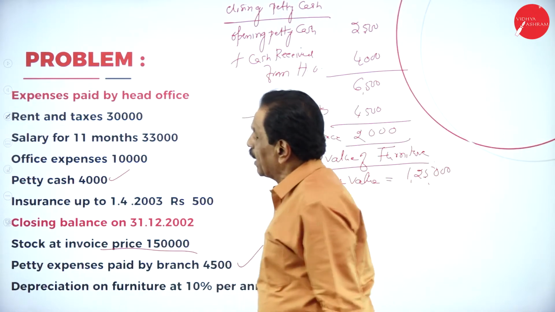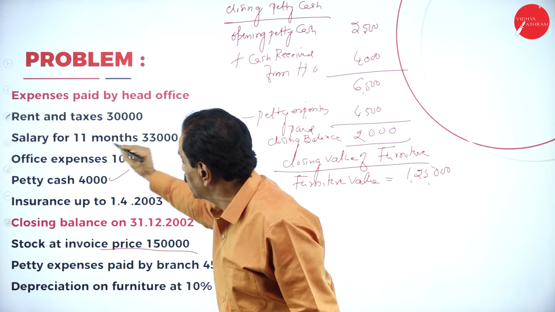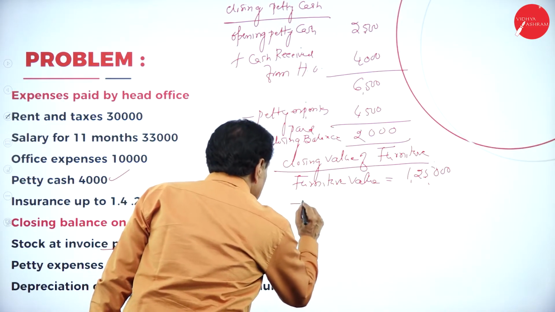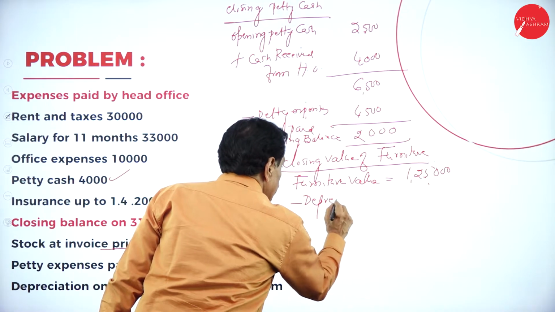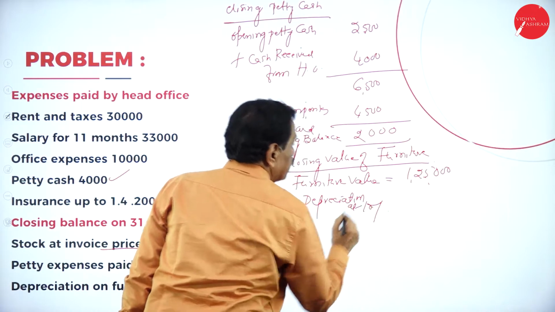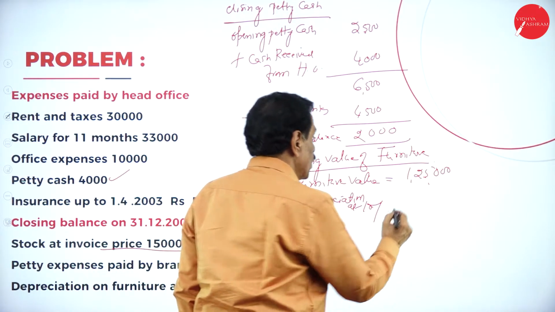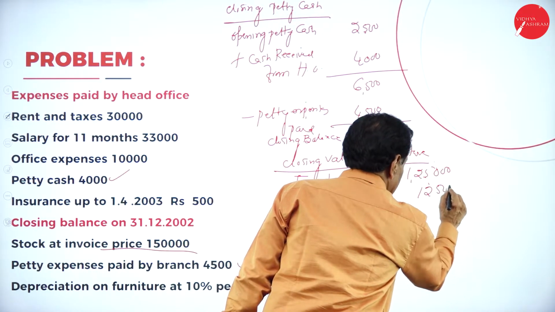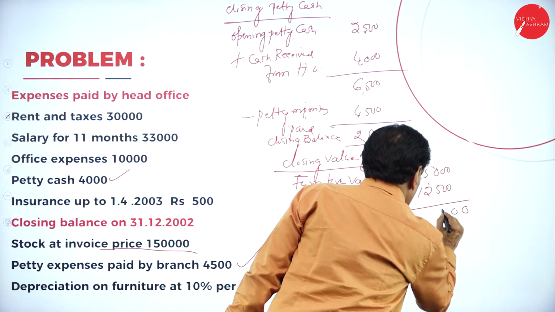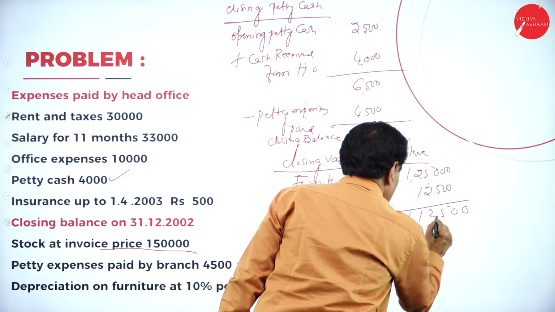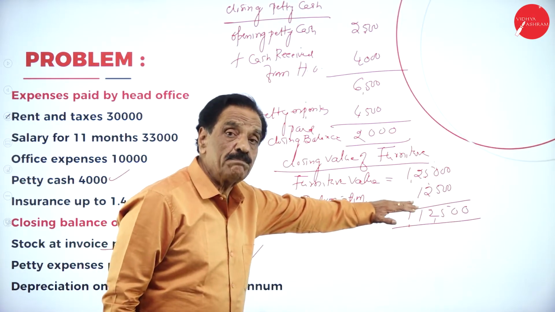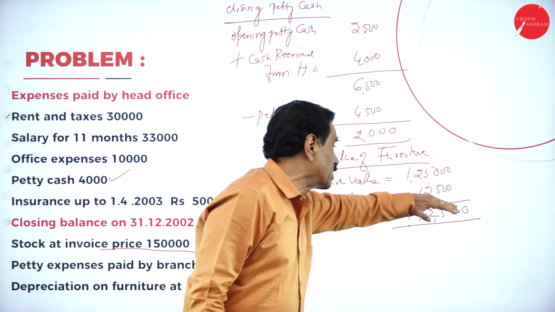Opening. Is any furniture sent by the head office? Here, no. So what's the depreciation? 10%. Minus depreciation at 10%. So 10% of this is 12,500. So deduct: 1,12,500. So 12,500 gone. 10% of 1,25,000 is 12,500.